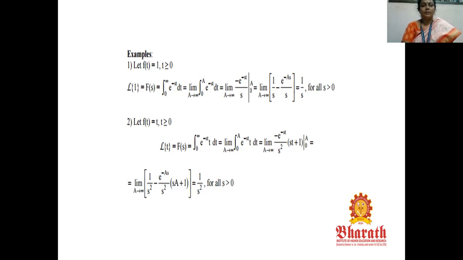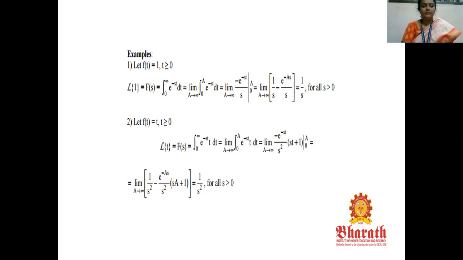We substitute the limits. After substituting the upper limit and lower limit, we get 1 by s minus e power minus infinity by s. Applying the limit, finally we get 1 by s, for all s greater than 0. So the Laplace transform of 1 is 1 by s.